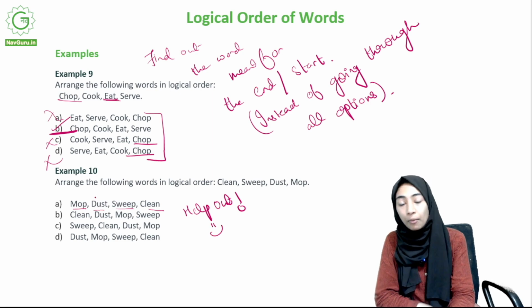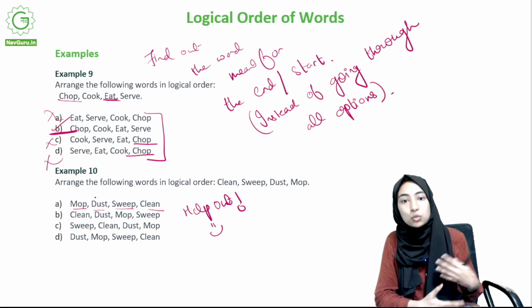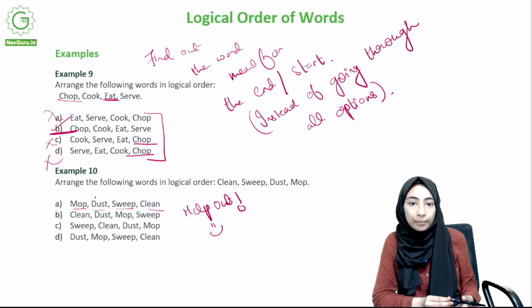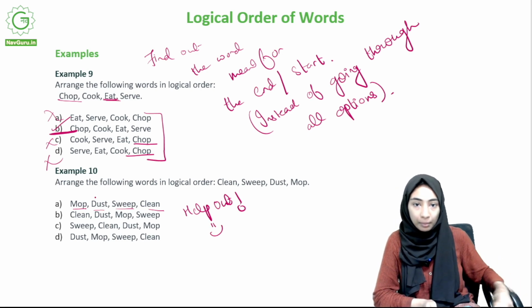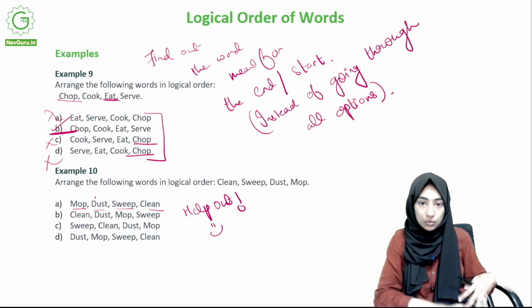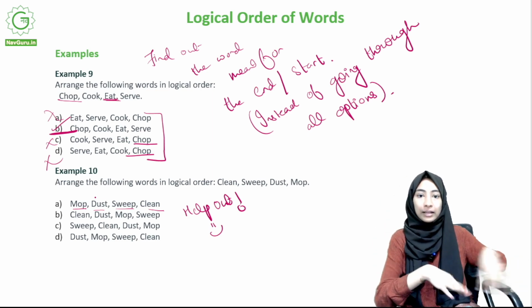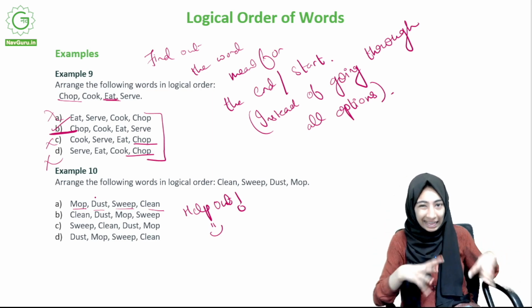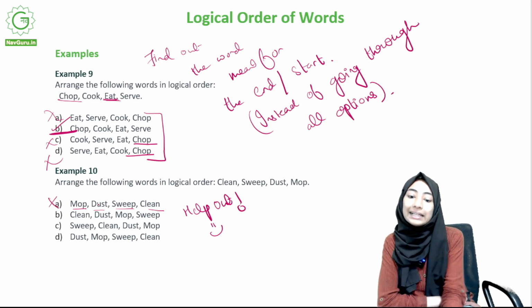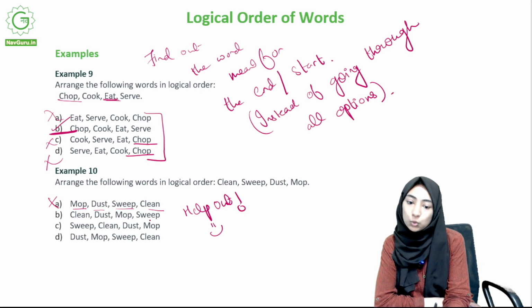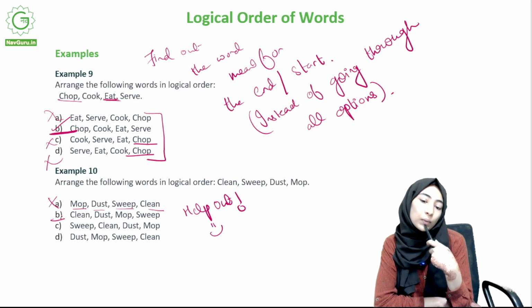So mopping is usually done after sweeping, right? You usually sweep and you get the dust away, and that's when you mop, because when you mop you use water, so it's important for the place to not have dust particles, hair and all of that, in order for you to be able to mop. So it's not this. Clean, dust, mop, sweep. This could be like you clean, but mopping is done after sweeping usually.